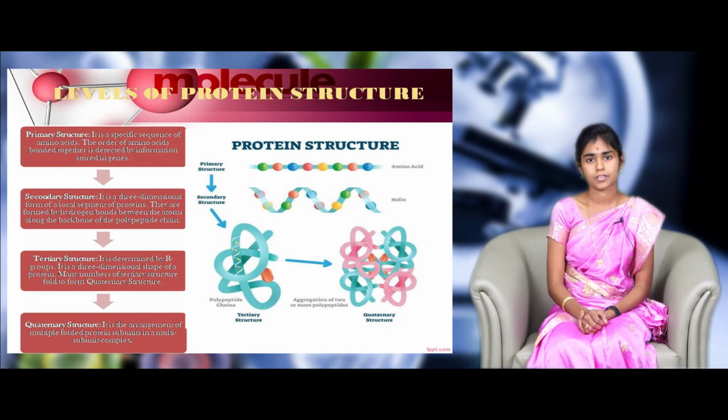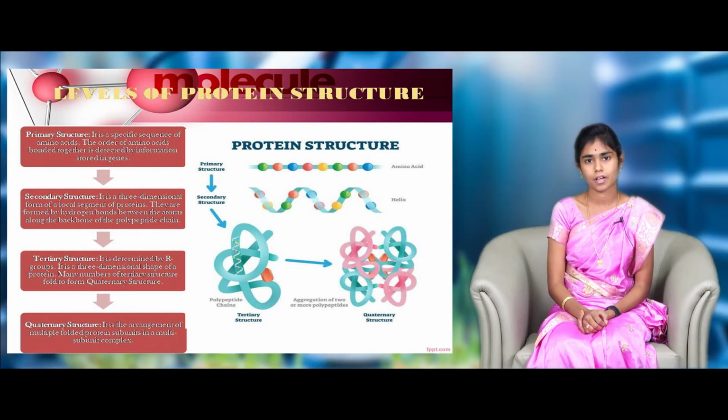Coming to tertiary structure, it represents the further folding of the secondary structure which gives rise to 2 forms of protein. They are globular protein and fibrous protein. These structures are stabilized by hydrogen bonds, electrostatic forces, etc. Finally, quaternary structure. The spatial arrangement of repeated tertiary structures leads to the very active protein molecule.